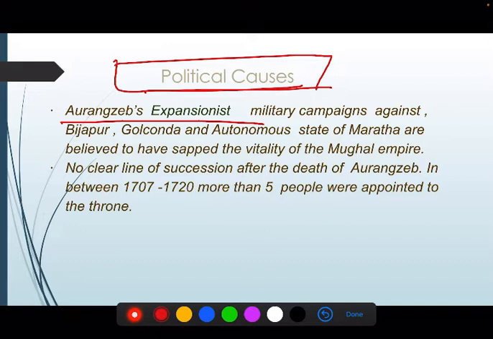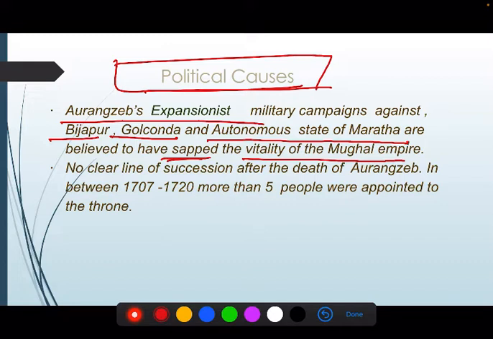As I told you, Aurangzeb was trying to expand the reach of the Mughal Empire, and in that direction he campaigned against Bijapur and Golconda, and also the autonomous state of the Marathas. Because of these campaigns, it was believed that the vitality of the Mughal Empire was sapped.